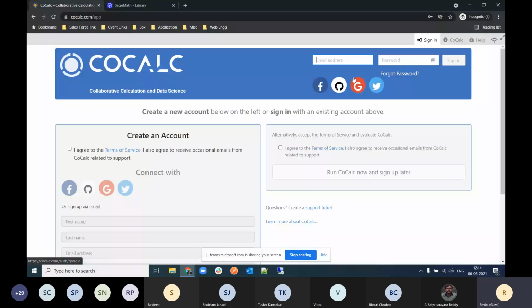So you click here, I agree to the terms of service, and just run CoCalc now and sign up later. If you have an email ID and password, you can sign in, and if you don't, you can sign up here. You can run CoCalc without signing up.